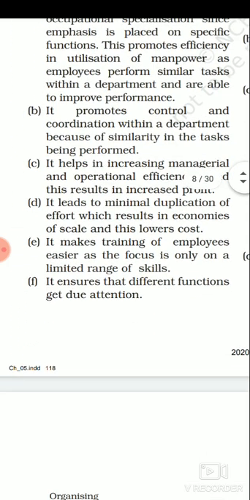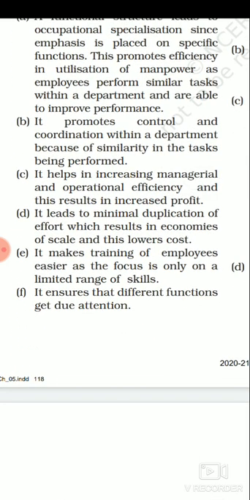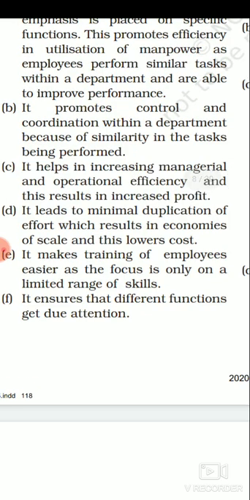Now next, it promotes control and coordination. This is the second advantage. Because they are all working within the department, and because of the similarity in the task being performed, there is proper coordination between the people. If I take the example of the production department, the people working in the production department all know that they are equally responsible for the profit, for the effectiveness of their work, for the profit of the production department.